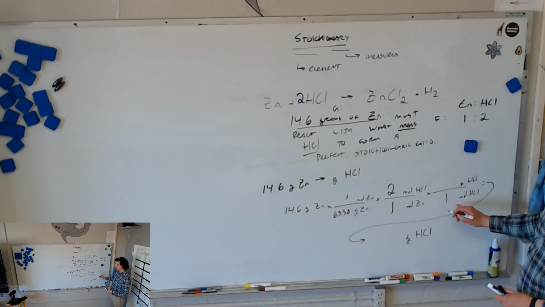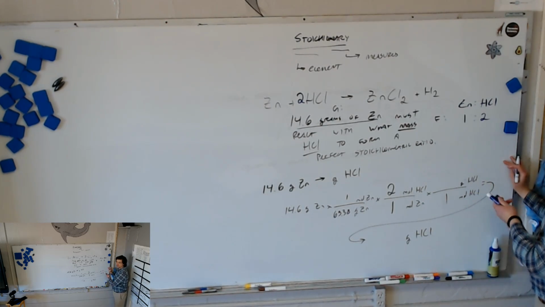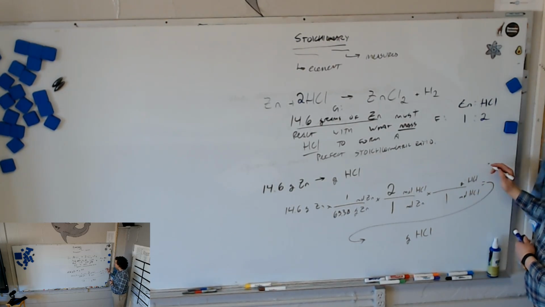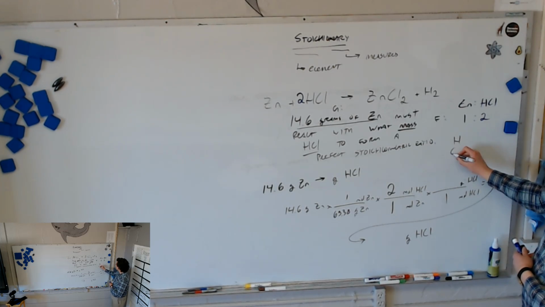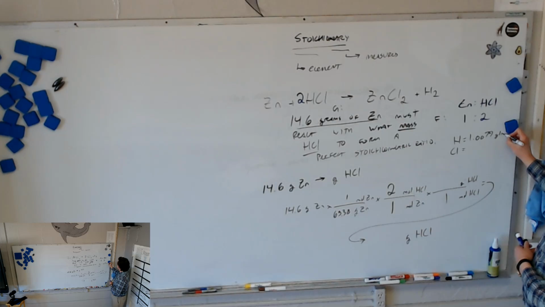In 1 mole of hydrochloric acid, how do I find how many grams are in 1 mole of hydrochloric acid? Is it on the periodic table? I'm going to have to add them up. Hydrogen and Cl is 35.45.